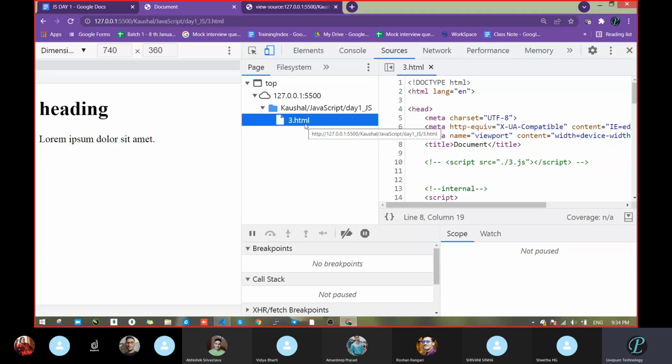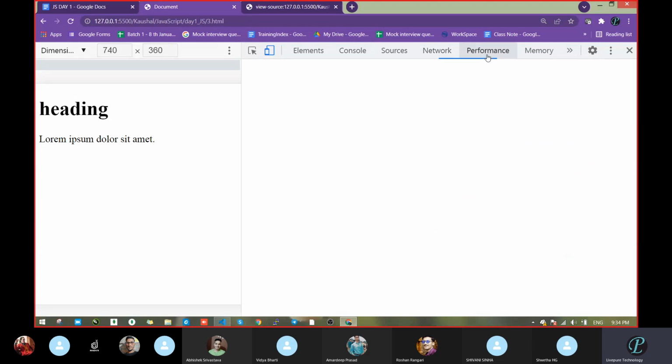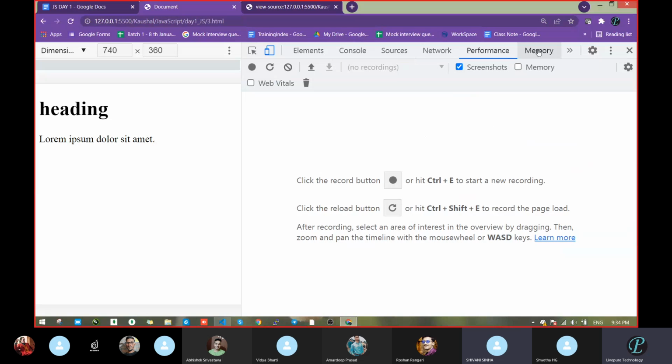But in JavaScript, we will learn all the things. See, something is there, then something is here. All these symbols we will use in the JavaScript case. Then you will see what the use of this one is. Then there is Network. Do you have any idea what the use of Network is? Then Performance, then Memory. Many things are there.